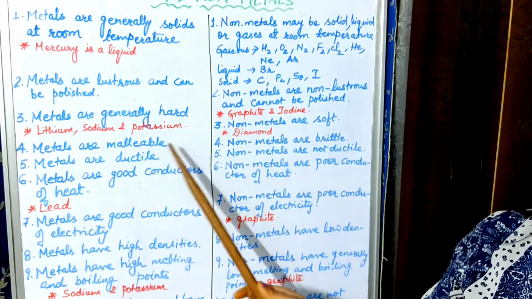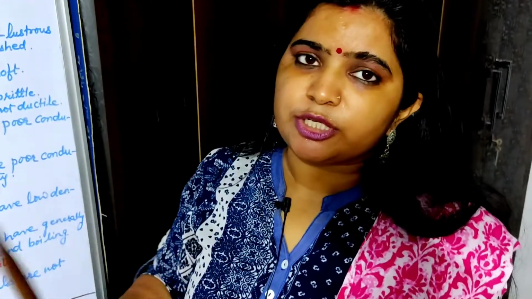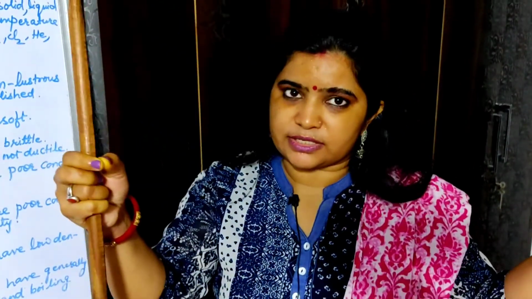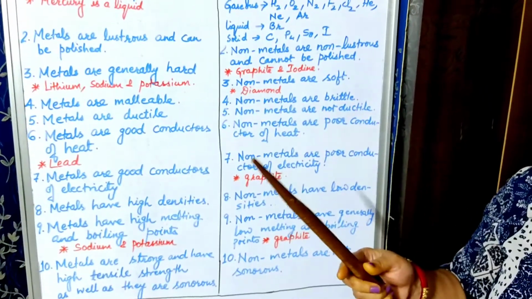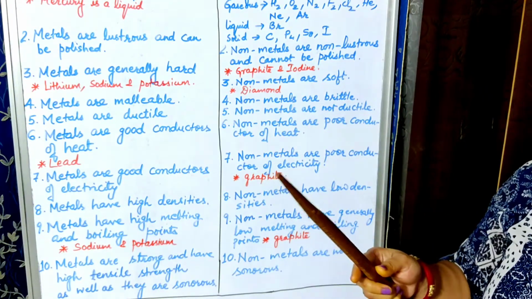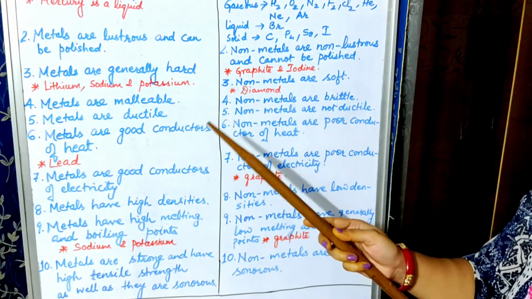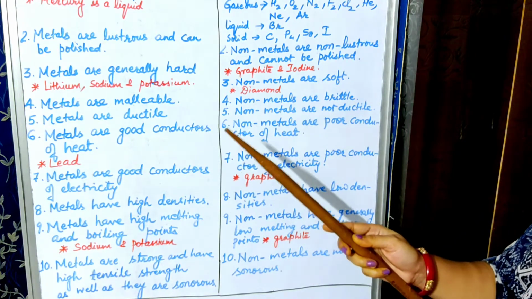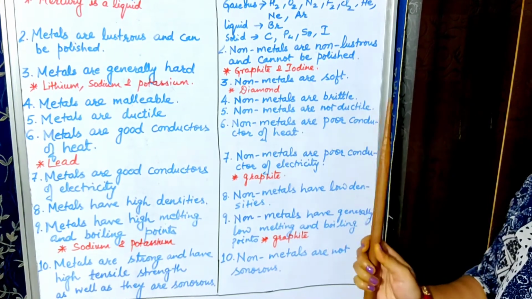Fifth point, metals are ductile. What do you mean by ductile here? Ductility means that metals can be drawn into thin long wires. You could have seen it in your houses that electrical wires are there. They are very long, means one city is connected with the other cities due to this ductility characteristic or property. Fifth is non-metals. In case of non-metal, they are not ductile.